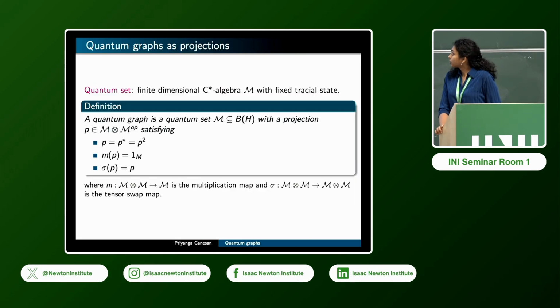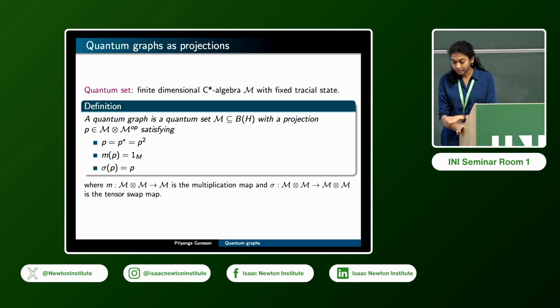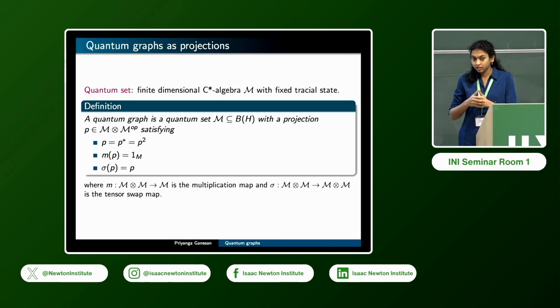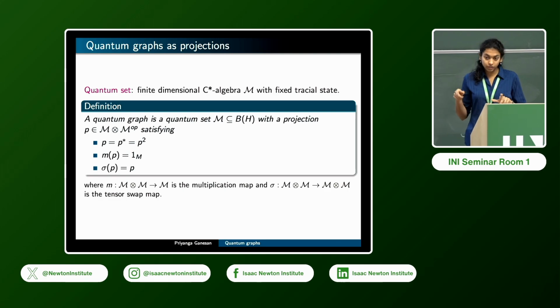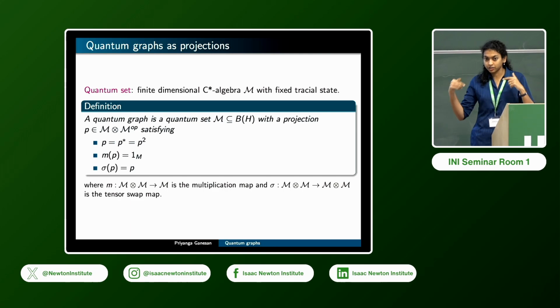Okay, so now coming to the third definition, this is viewing a quantum graph as a projection. If you begin with a classical graph G which has a vertex set V, then the edges may be viewed as subsets of V cross V, and so you can look at the associated function spaces of these.